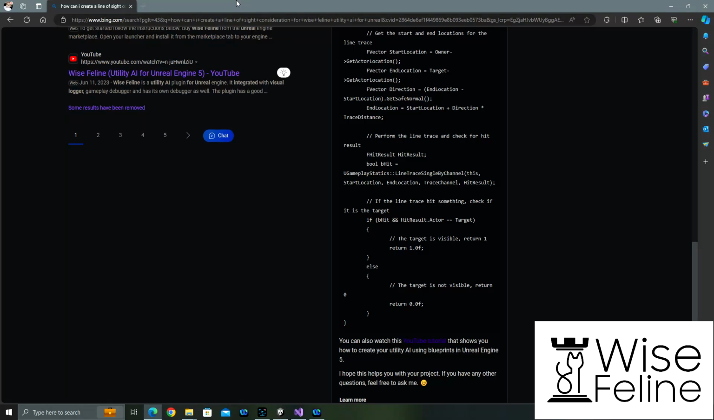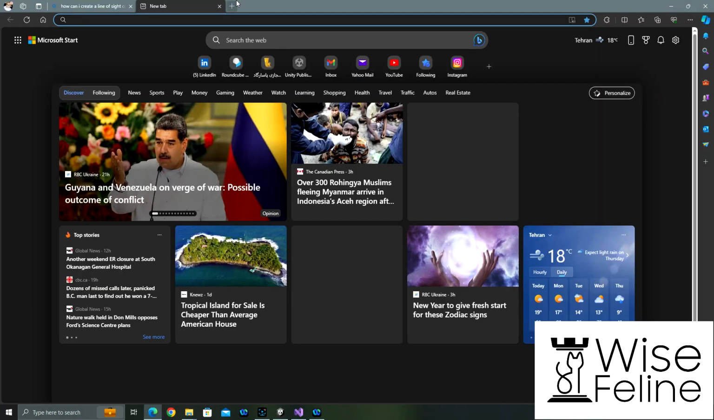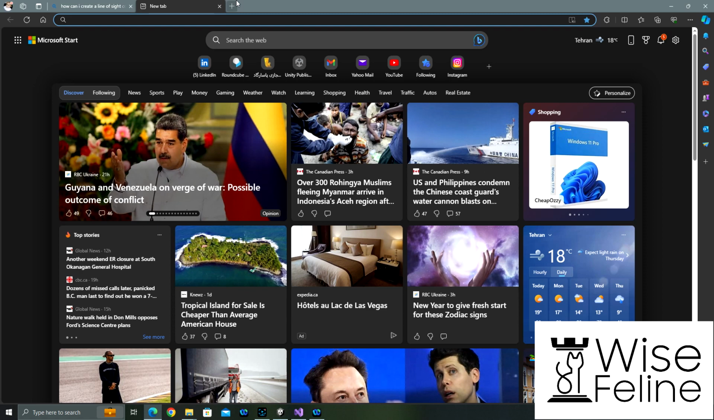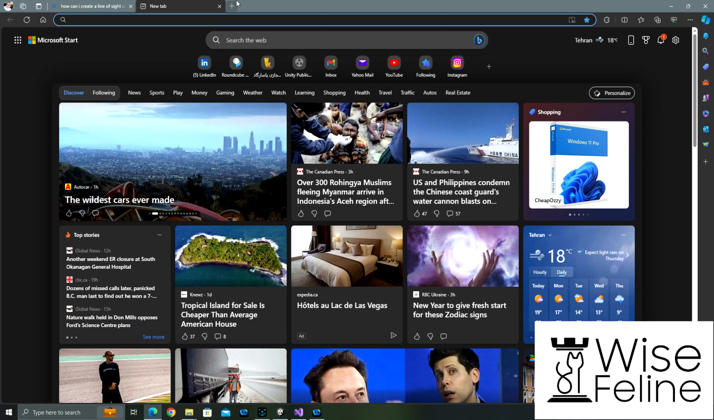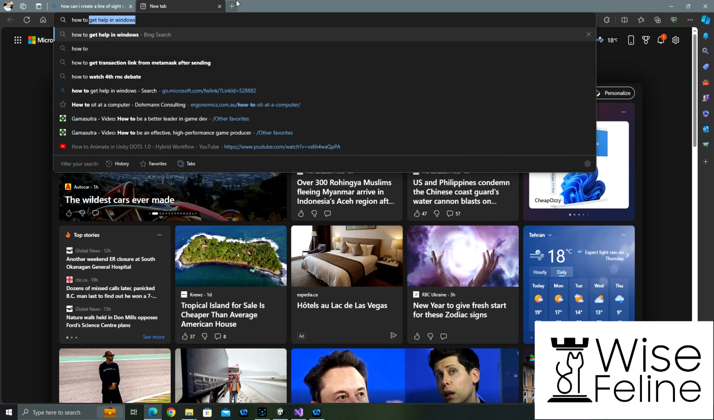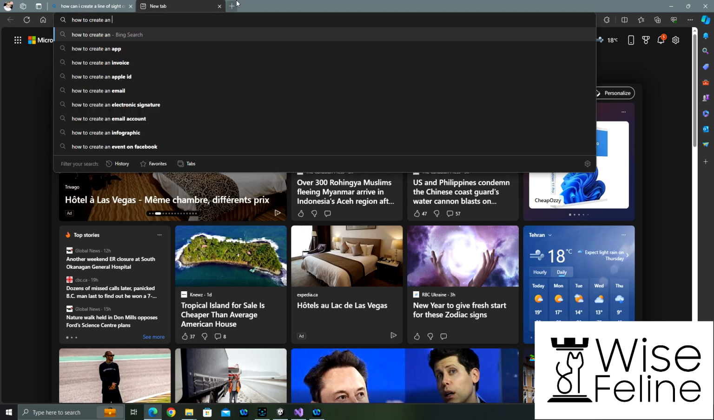that you can use Bing Chat to help you write actions and considerations. You should include Vice Feline Utility AI for Unity or Unreal, because just saying Vice Feline, it doesn't get it. So ask it how to create a